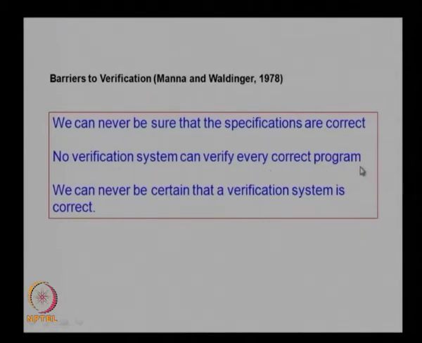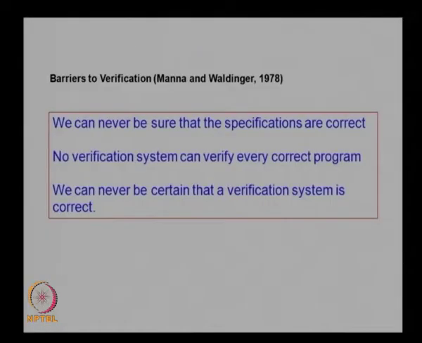We need different procedures or methods to do the verification of a complete program, as one method may not ensure that it is completely correct, and then we can never be certain that a verification system is correct. Again, there is no guarantee that the verification system is always correct. So, these are the barriers in verification: whenever we do a verification we have some assumptions and some limitations, and within those limitations only we are doing the verification.